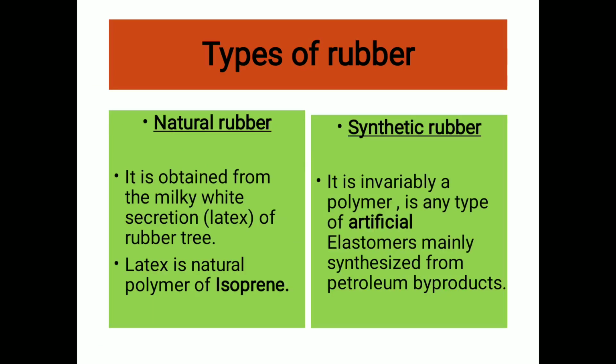Now, what are the types of rubber? Rubber has mainly two types. One is natural rubber and the other is synthetic rubber.